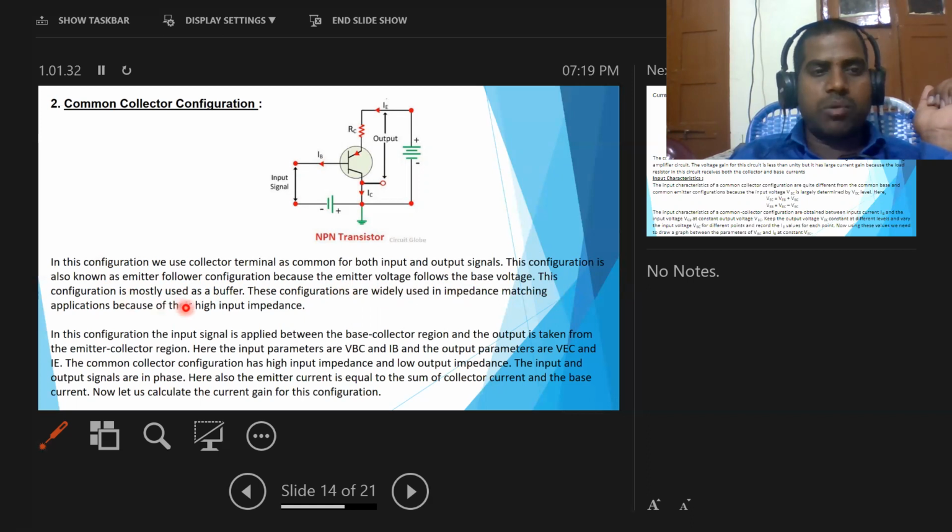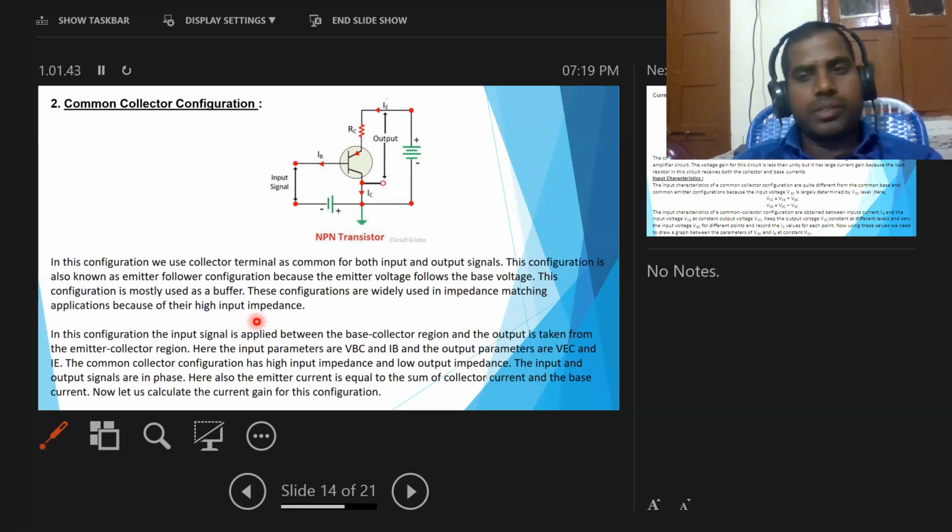This configuration is mostly used as a buffer. It is widely used in impedance matching applications because of its high input impedance. In this configuration, the input signal is applied between the base and collector region and the output is taken from the emitter and collector.